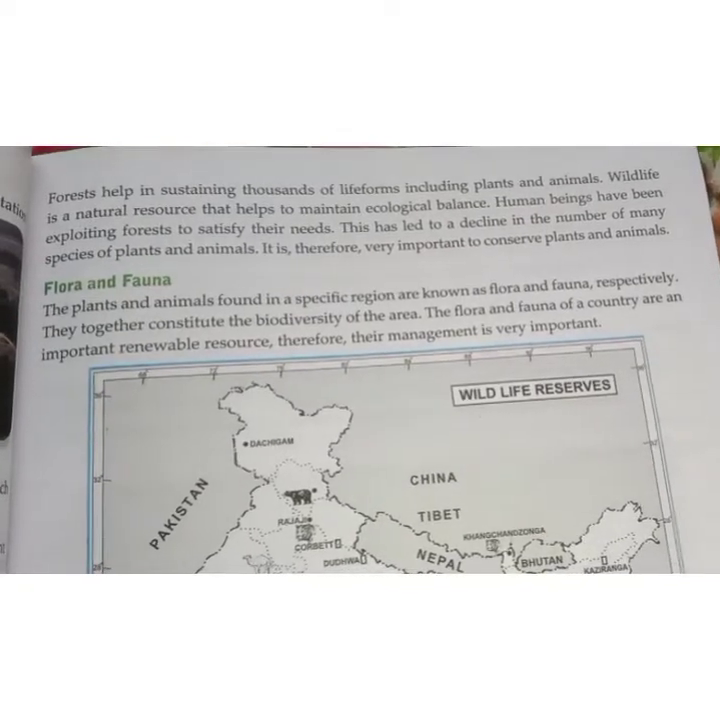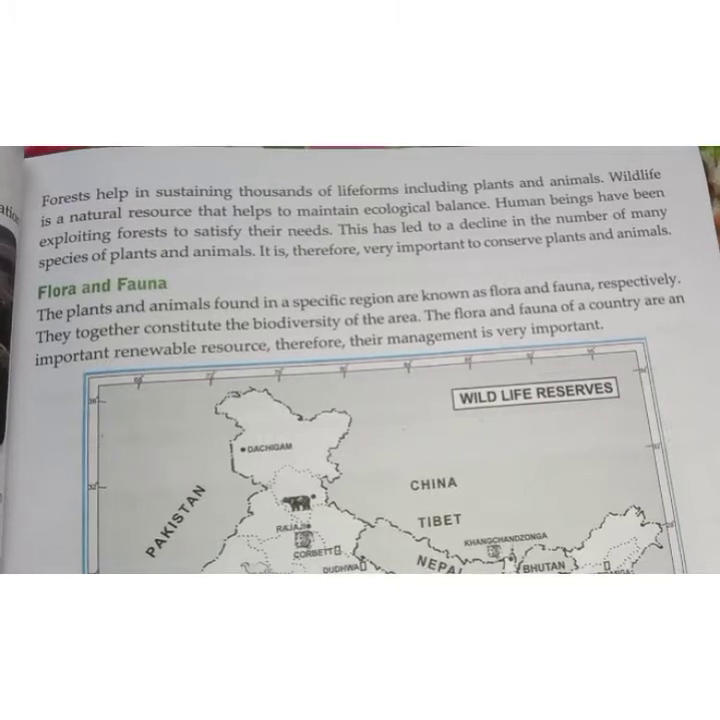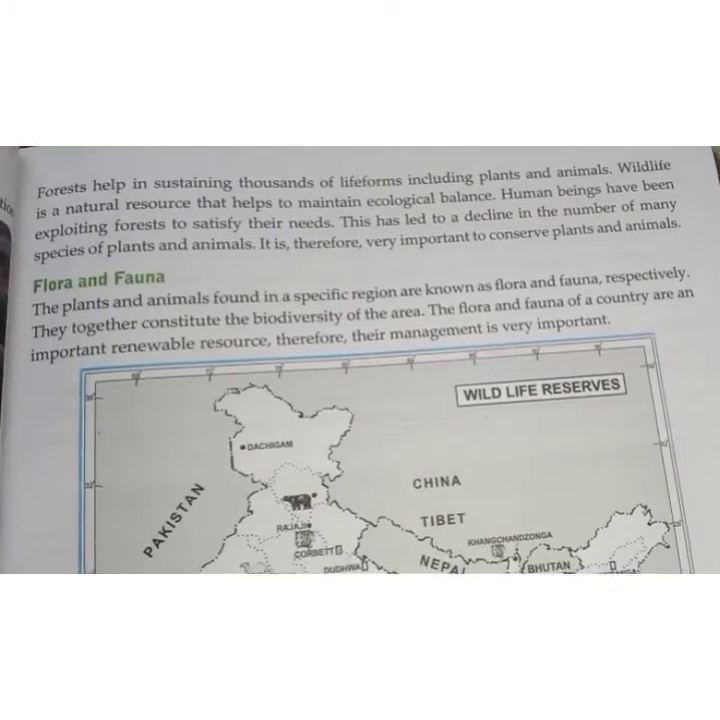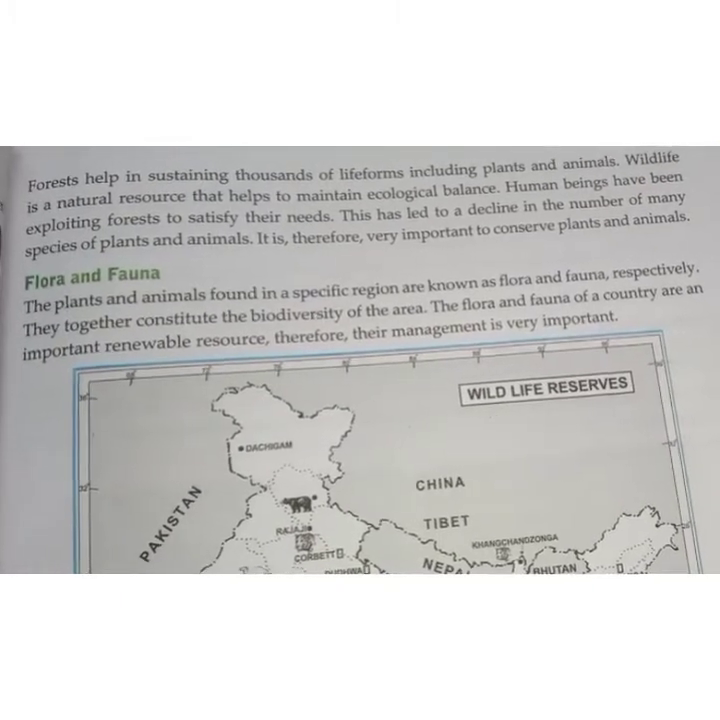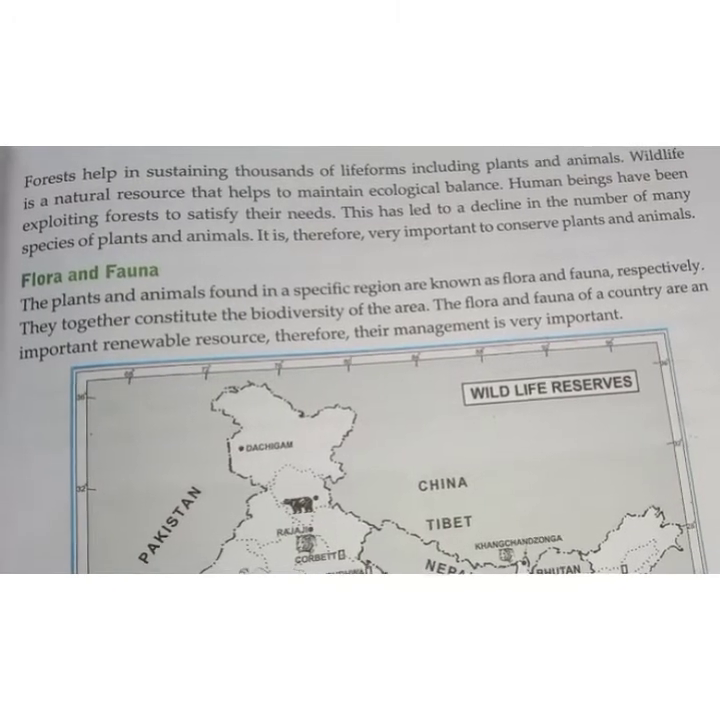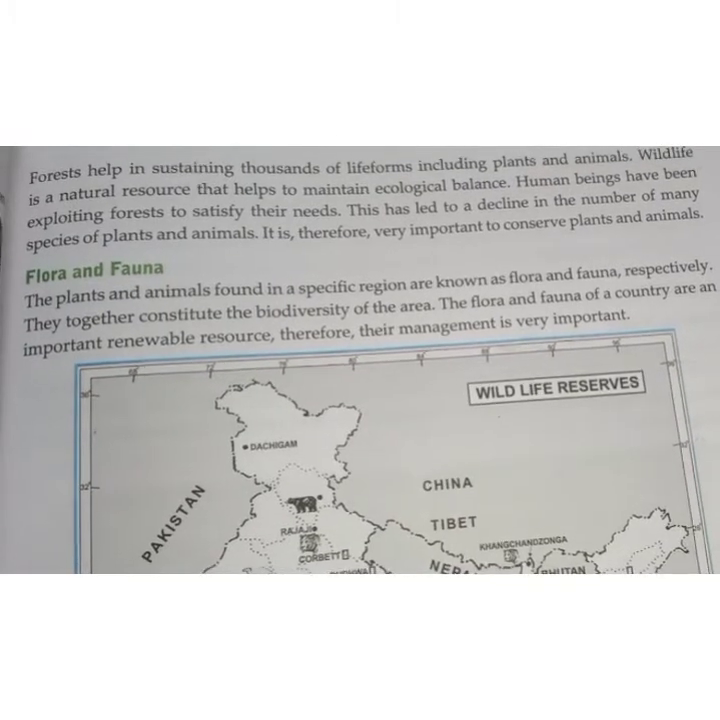Forests help in sustaining thousands of life forms, including plants and animals. Wildlife is a natural resource that helps to maintain ecological balance. Human beings have been exploiting forests to satisfy their needs. This has led to a decline in the number of many species of plants and animals. It is therefore very important to conserve plants and animals.